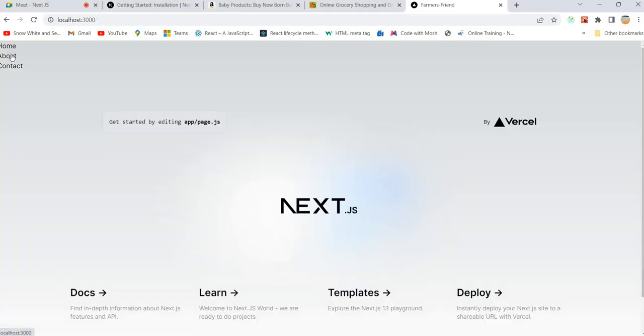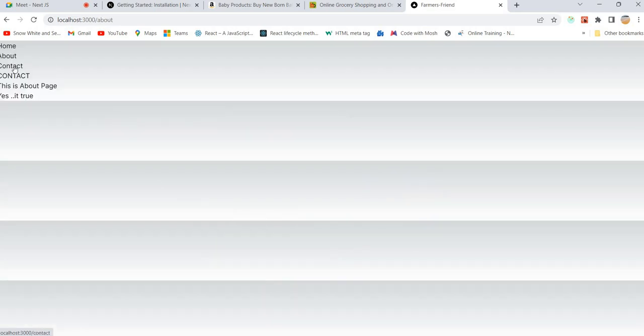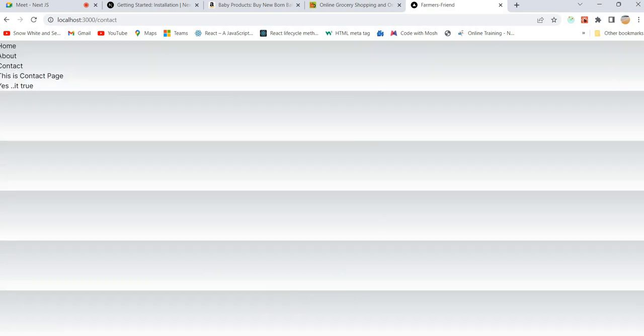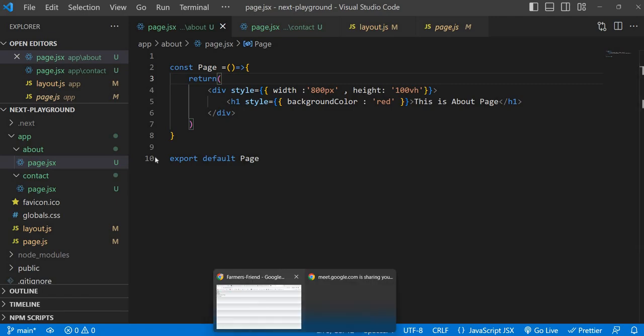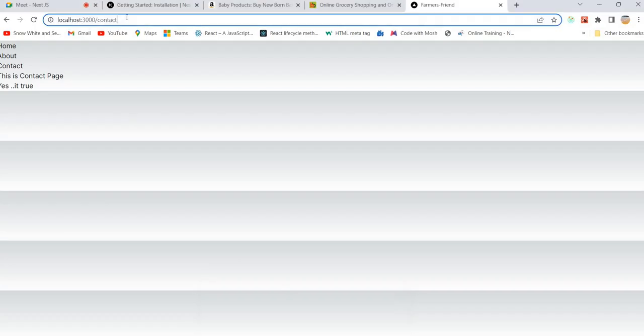If I made some mistake, so if you go to the about page, contact page, it is still okay. This is wrong. Height is width. Now I'm giving width as 800 pixels, the view height is proper, but still it is not displaying the UI properly. I'm not sure.